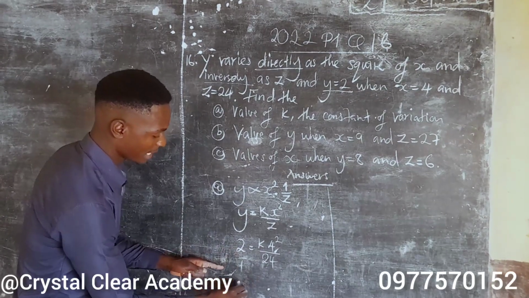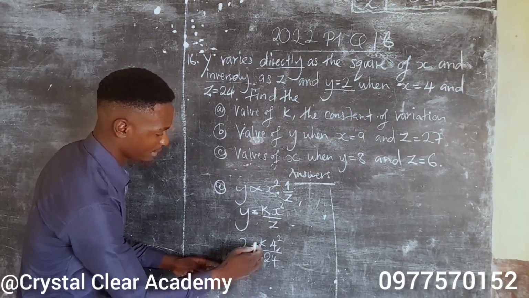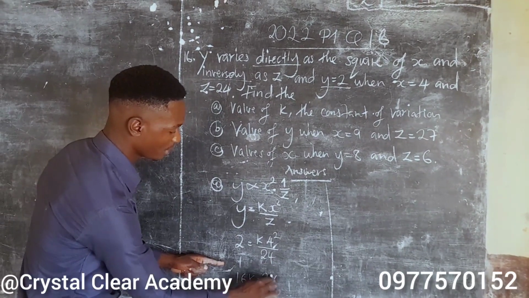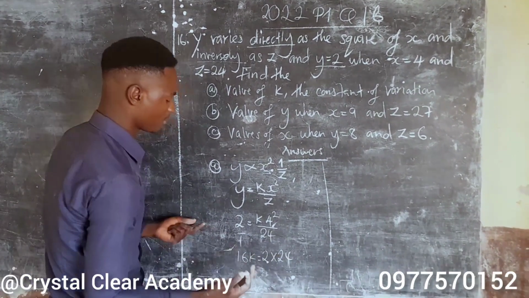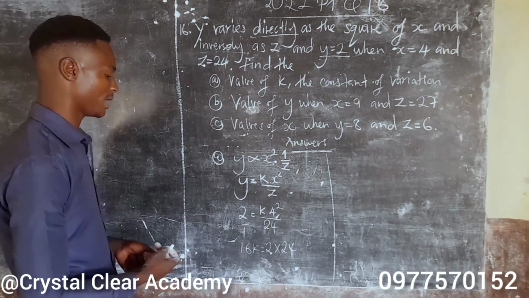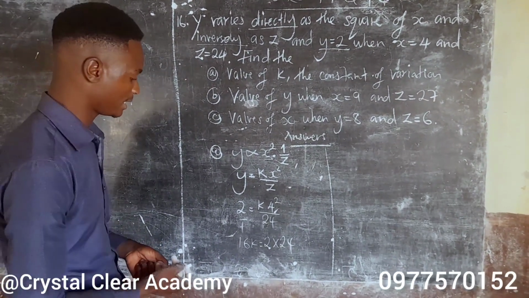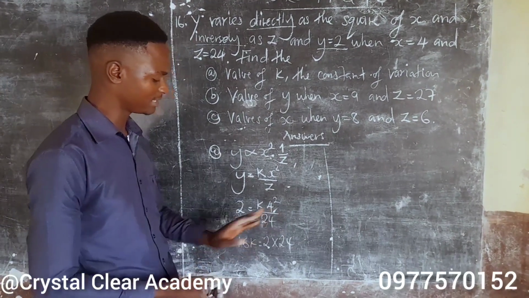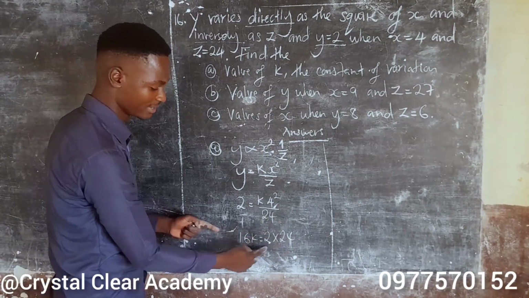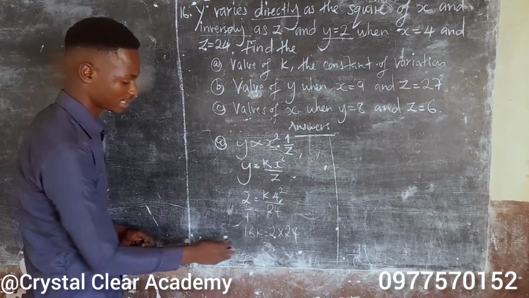When you cross multiply here, 4 squared is 16, so it will be 16k is equal to 2 multiplied by 24. When you multiply 2 times 24, you get 48, but most of you find it hard to divide bigger numbers. So it's better you just show that you're multiplying and then reduce at a later stage.